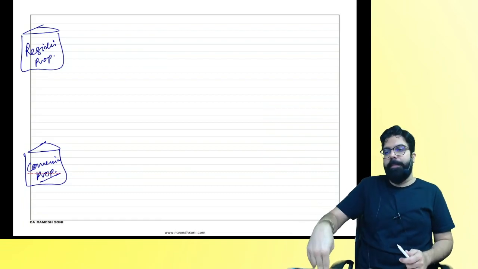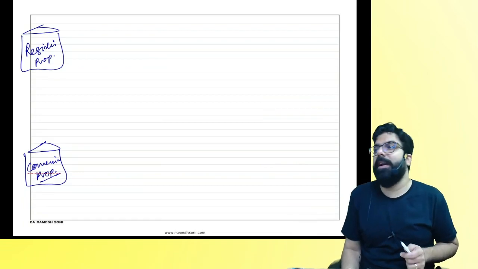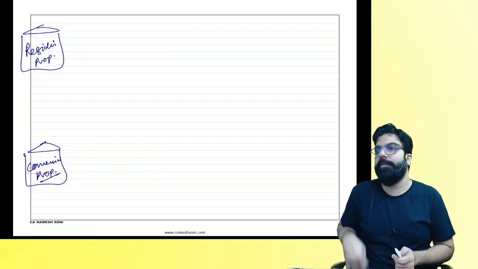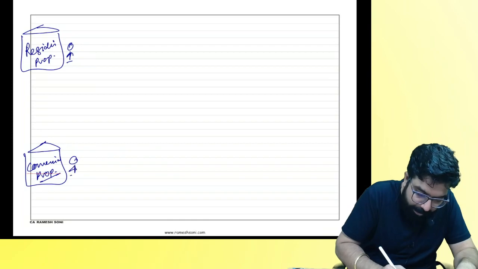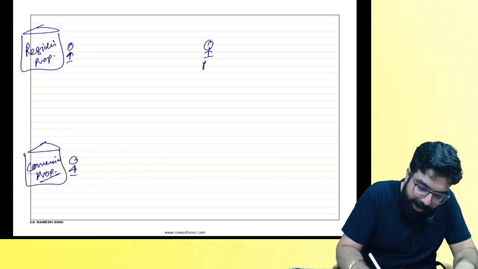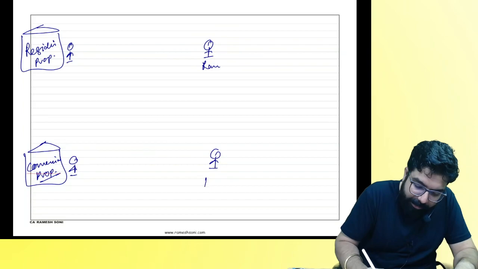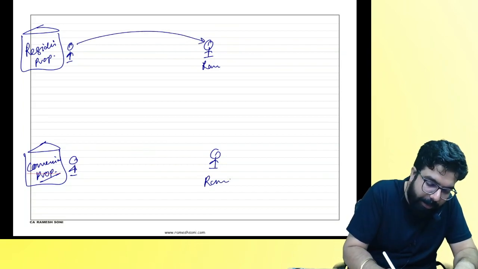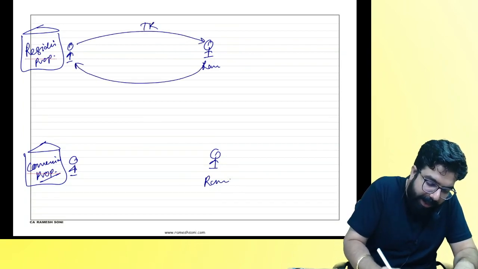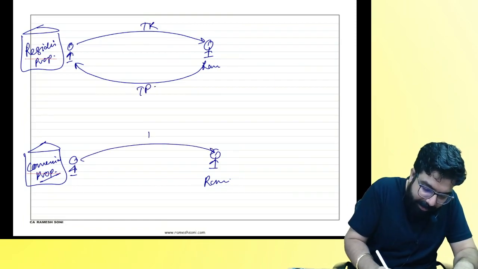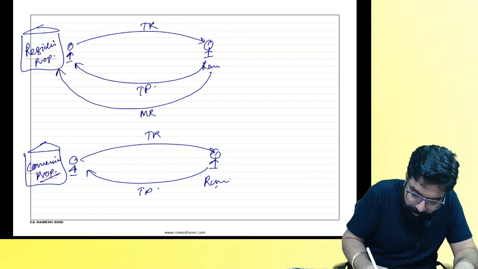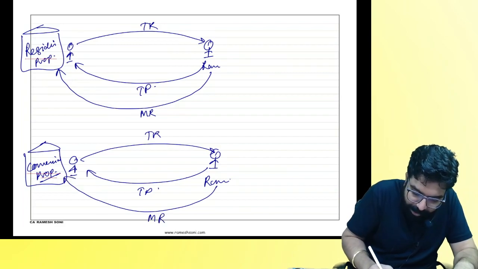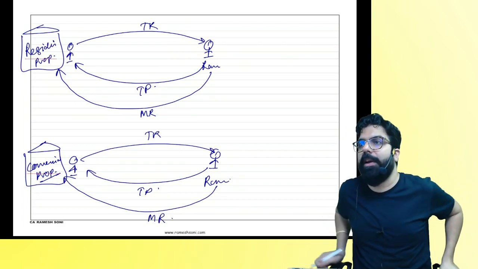For an example, this building which was rented out to us, was it rented out for residential purpose or commercial purpose? Okay. I am the owner of the property. I have one person, supposedly Ram. Ram came and told me, sir, please give me the tenancy right. I will give you the tenancy, and I will also give you monthly rent. Is my point clear till here?